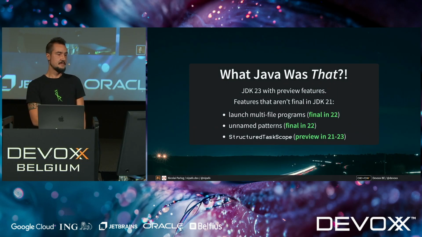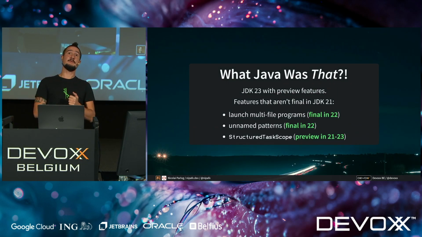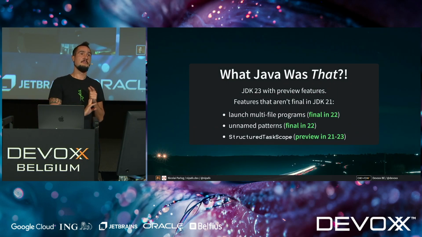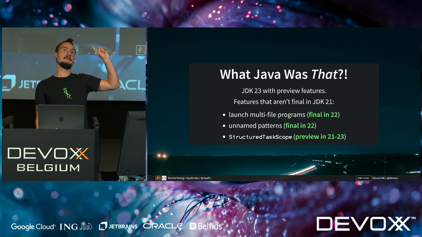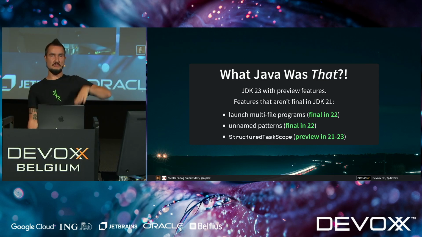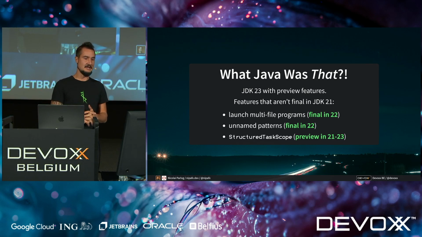Let's do a little bit of a recap before I let you go. So, a review. What was that? That was JDK 23 with preview features. Most of what I showed you, you can already use, except launching, like I just did, many source files at once. In version 21, you can only launch one single source file. The unnamed patterns, the underscore, is only final in 22. If you like to live dangerously, you can enable preview features on 21 and use the underscore there.